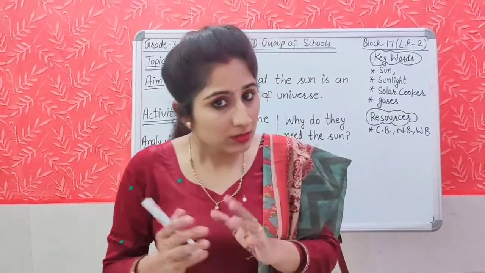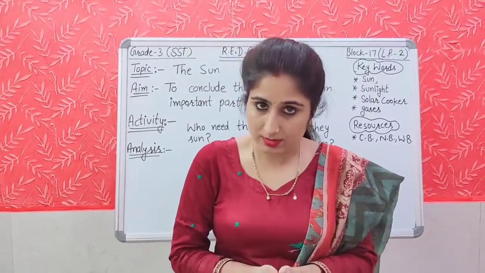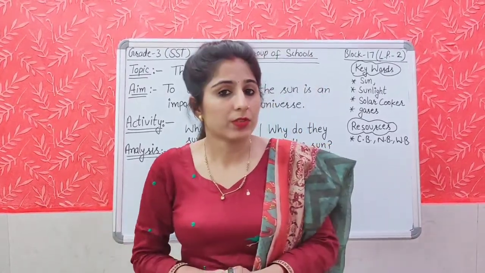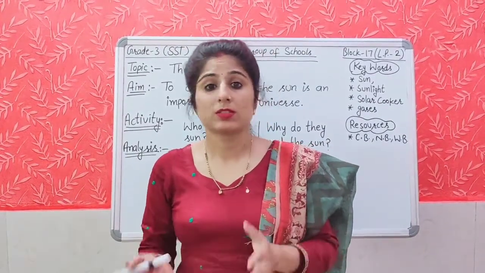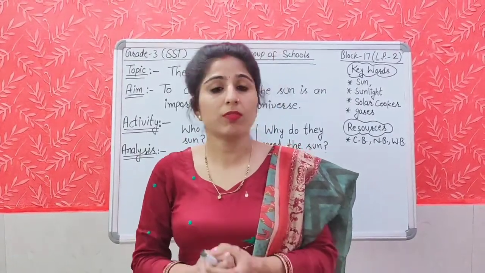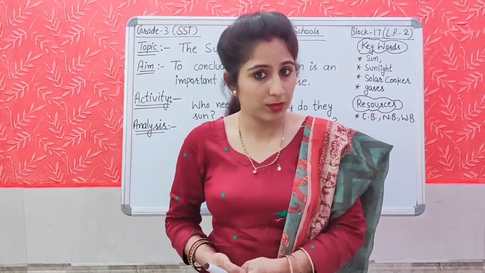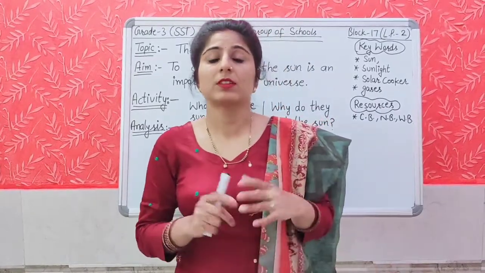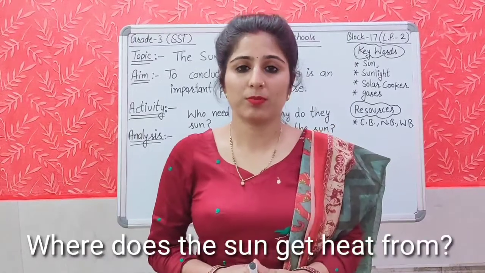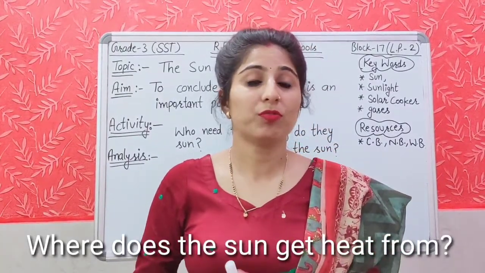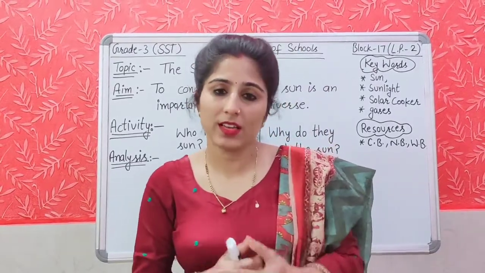When the wet clothes are kept under the sunlight, they dry faster, right, students? And in the winter season, we sit in sunlight to keep our body warm. And plants also prepare their food in the presence of sunlight. Birds and animals come out in the day to look for food, and the sunlight makes the day bright and pleasant. Where does the sun get heat from? The sun is a huge ball of very hot gases, and these gases burn to produce heat and energy.